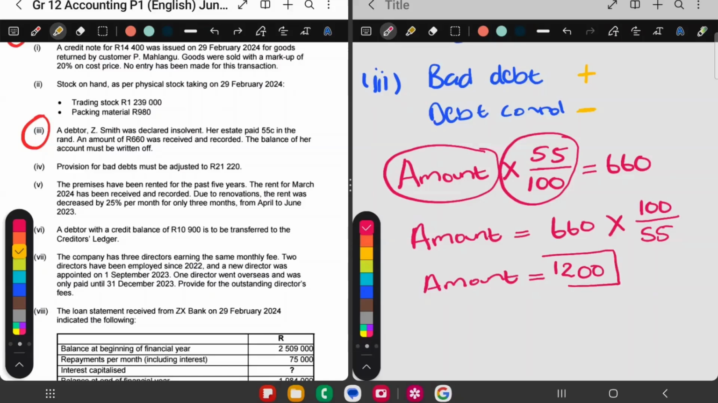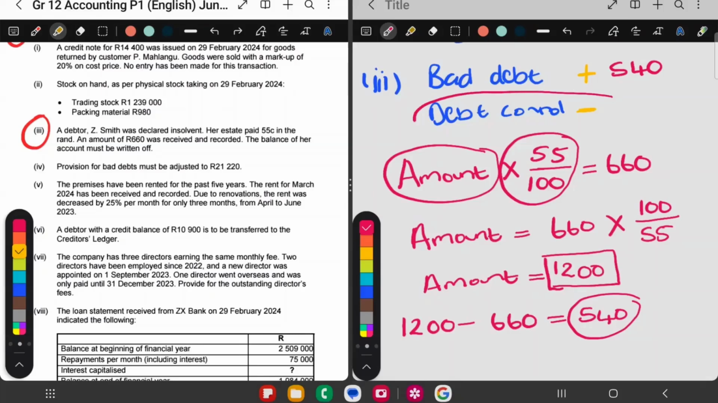But this is not the part we're writing off. This is the full amount she owed us. Her estate paid out. That means the rest we must write off as bad debt. So I get this to be 540. So my bad debt is 540. So 540 in the income statement, and debtors control is in the balance sheet, but we're not doing this part of the balance sheet. So we don't have to show that 540. So this part is going to the income statement as a plus.